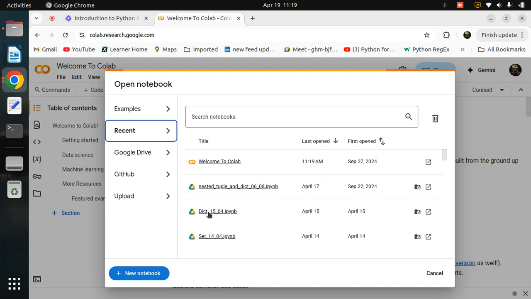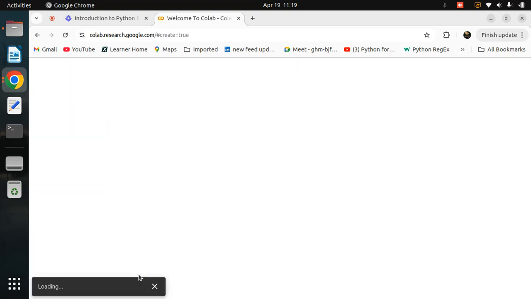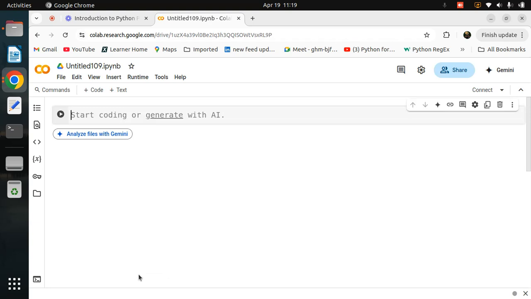Now you see it like this. I have already done all the coding, that's why my window looks like that, but your window is totally empty. So don't focus on that, just click on the blue button in the left corner, New notebook. After clicking that, wait a few moments. It will load and check whether your internet connection is stable or not. If all is well, then you see this type of IDE.